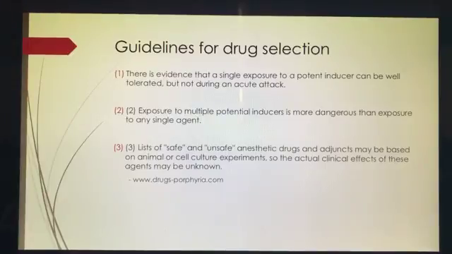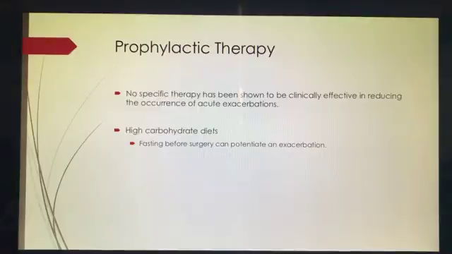Also, I would like to note that the American Porphyria Foundation maintains up-to-date information on all aspects of these diseases, and a drug database with information about drugs and acute porphyria can be found at www.drugs-porphyria.com. In terms of prevention and prophylaxis, there's no specific therapy that's been shown to be clinically effective in reducing the occurrence of acute exacerbation.